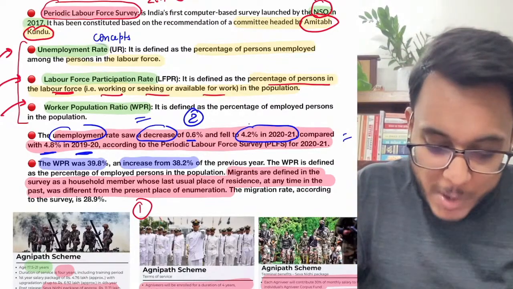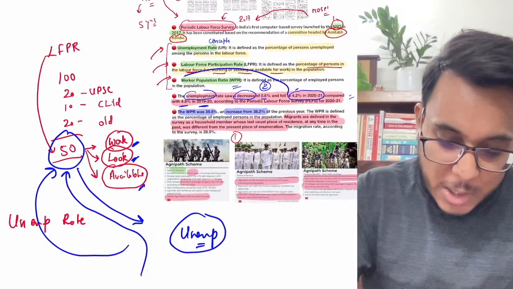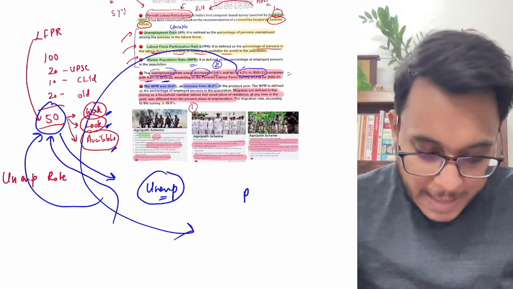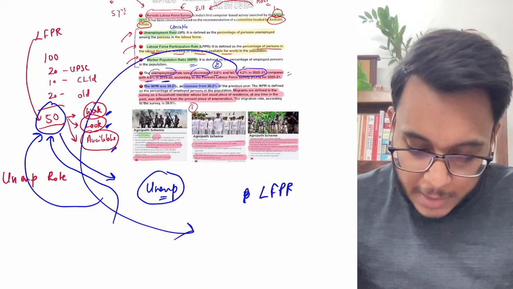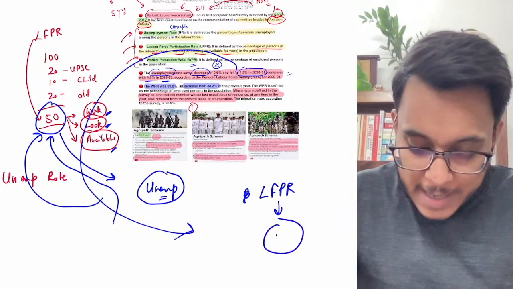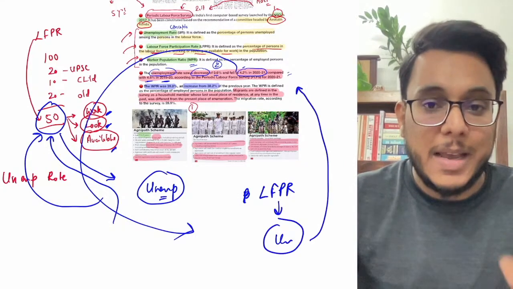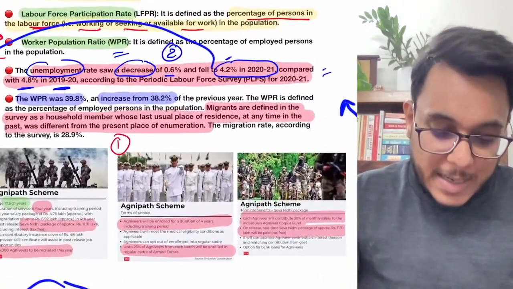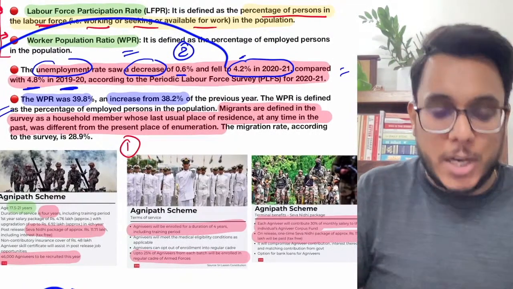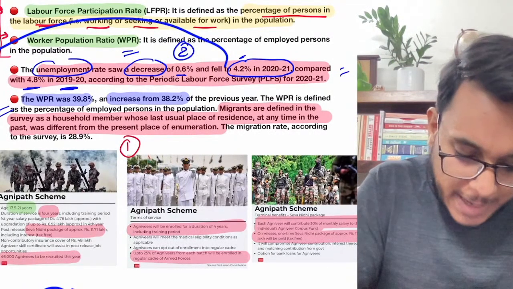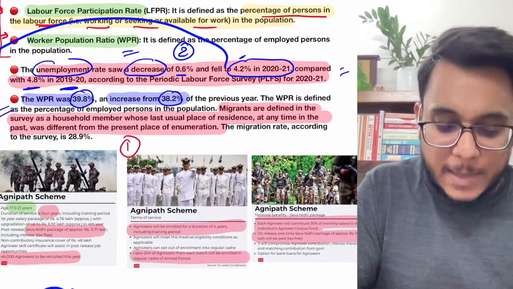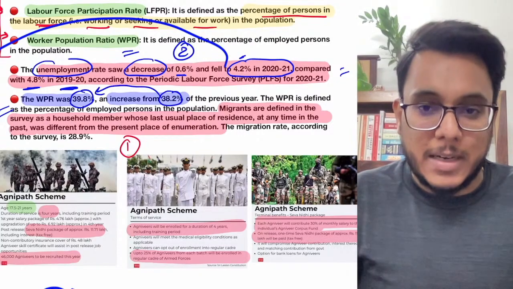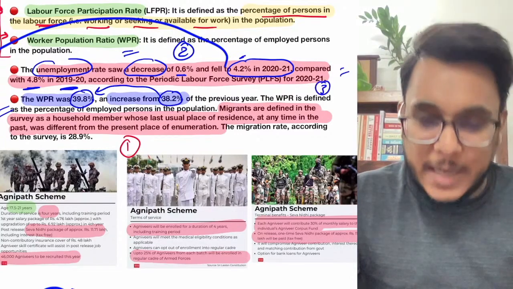Okay, again 4.2%. It means out of, now guys, the concept should be very clear. I told you this particular thing, that out of the labor force participation rate, who is not getting the job, he will be called as the unemployment. So 4.2% people are not able to get a job who are actually the part of the labor force participation rate, workforce. Clear? Now worker population ratio has now increased. Fine. Right now it is 39.8%, increased from 38.2%. It means out of total population, these many percent people actually are workers. Fine. So this is the third important data that has been given.